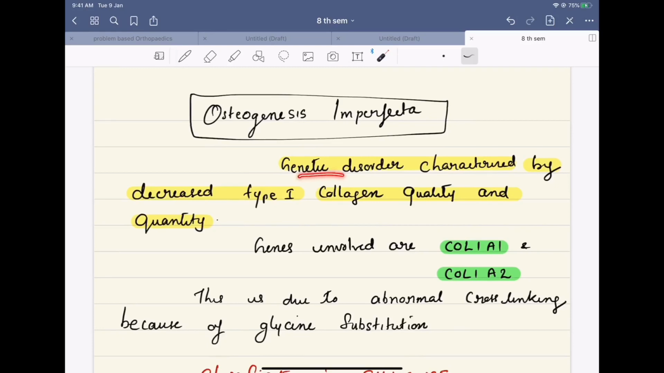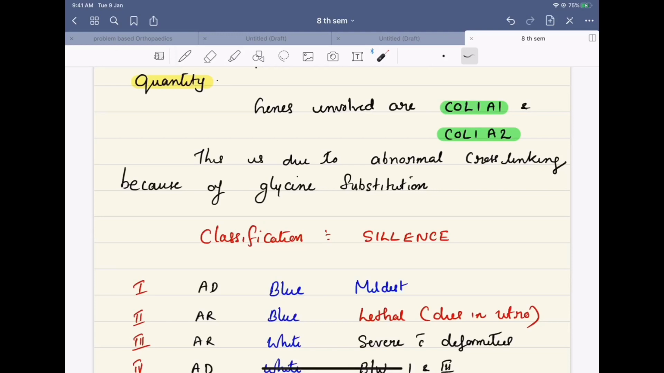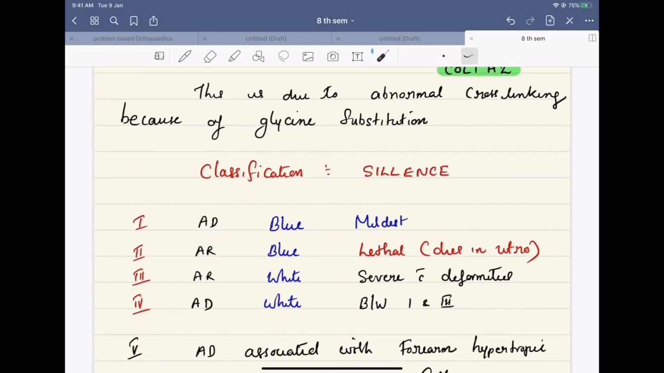It is a genetic disorder characterized by decreased type 1 collagen quality and quantity. So the quality and the quantity of the type 1 collagen is affected in osteogenesis imperfecta. The genes involved are COL1A1, COL1A2. This is due to abnormal cross-linking because of glycine substitution. We will come to that later. At the end of the topic, we will discuss a few facts about the collagen.